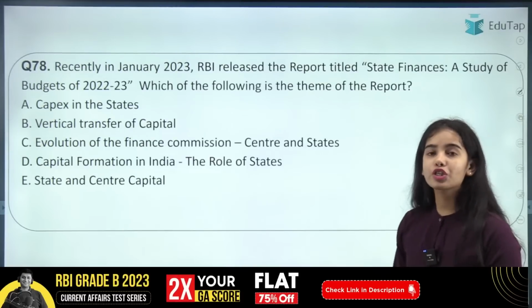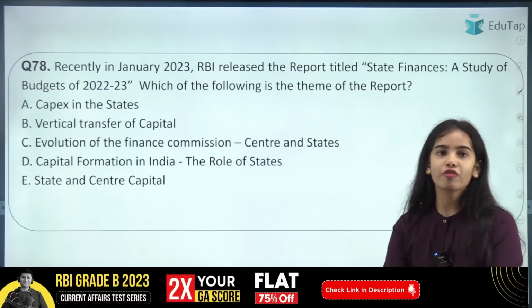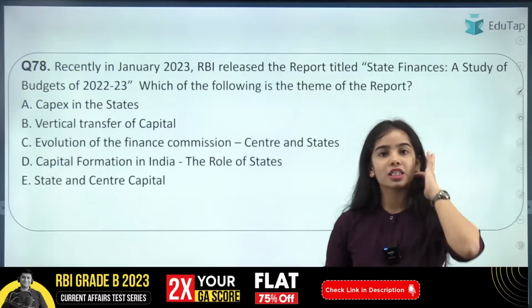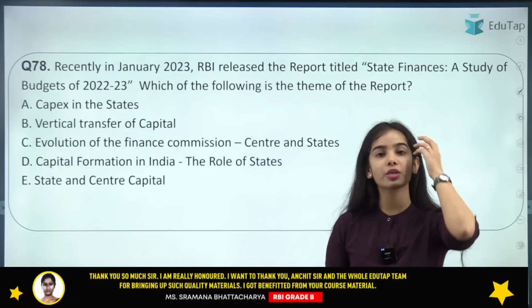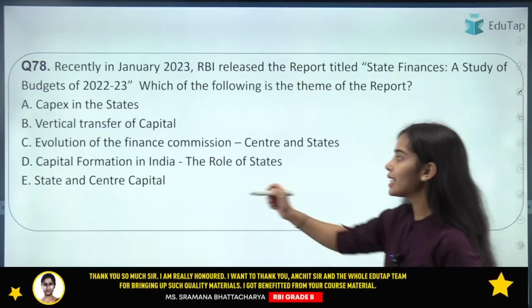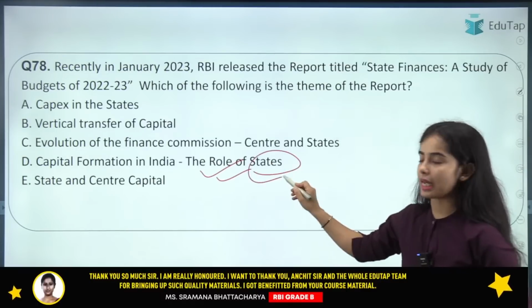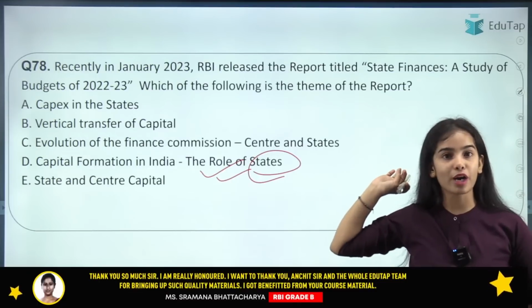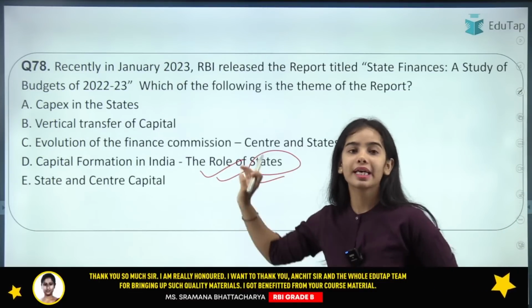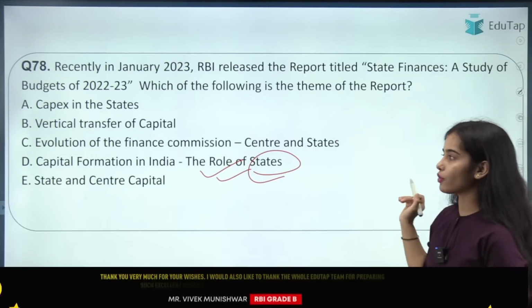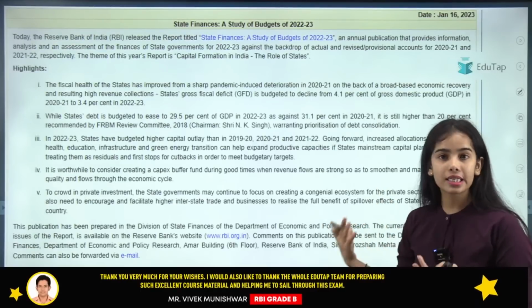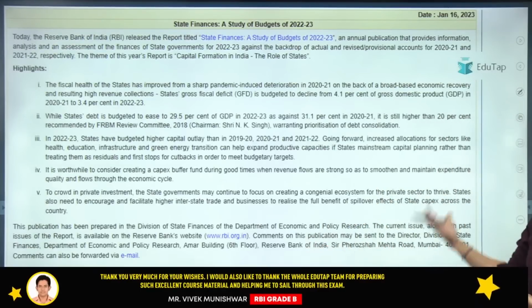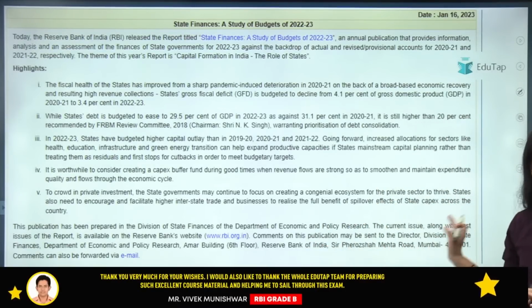Now coming to the next question, State Finances: A Study of Budgets of 2022-23. The theme of the report was Capital Formation in India: The Role of States. This study of state budgets has been released by the Reserve Bank of India, and the theme has been discussed at length. So these are the highlights. If you are able to do this, that is enough.